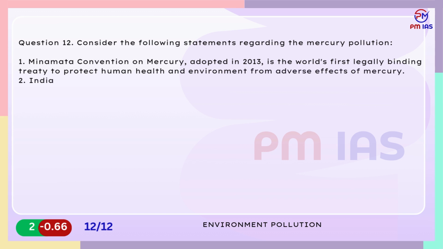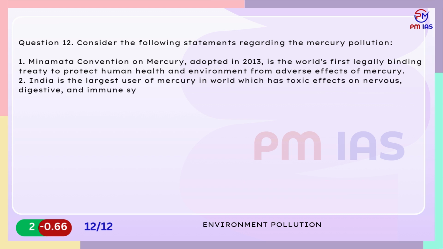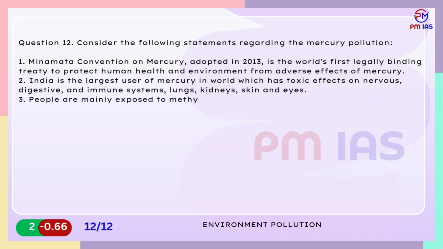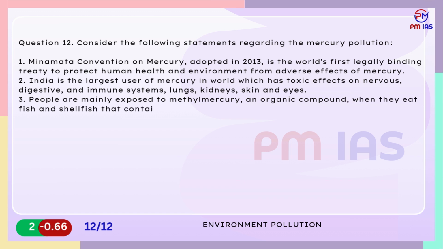India is the largest user of mercury in the world, which has toxic effects on nervous, digestive, and immune systems, lungs, kidneys, skin and eyes. 3. People are mainly exposed to methylmercury, an organic compound, when they eat fish and shellfish that contain the compound. 4. Ethyl mercury is used as a preservative in some vaccines and does not pose a health risk.